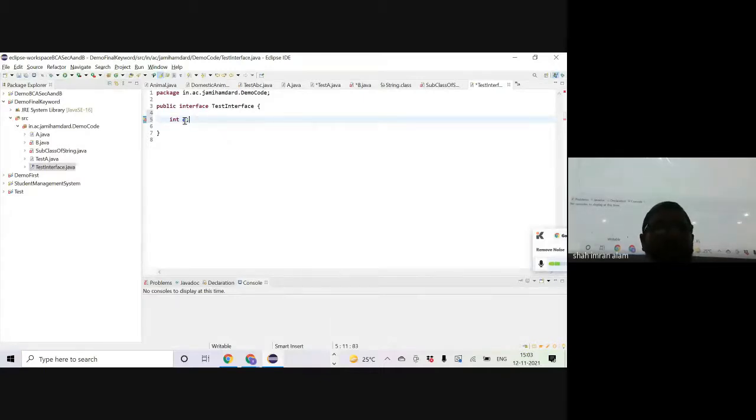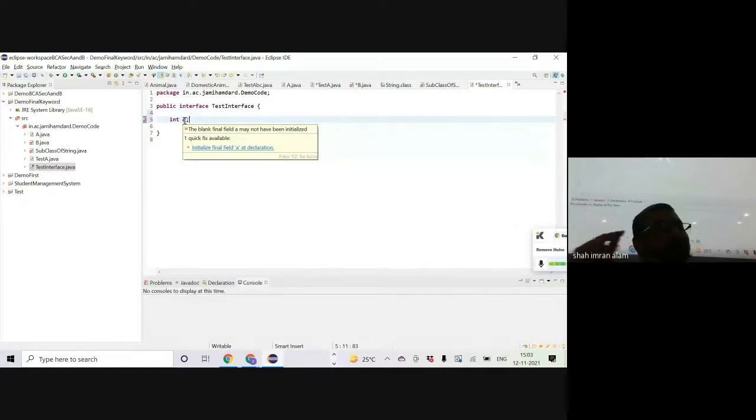See, I'm getting a compilation error in the interface: the blank final field a may not have been initialized. Normally, we get this error when we declare a variable inside a method and then try to use it, because a method local variable does not get a default value. A method local variable goes into the stack, so before using it, it must be initialized to some value. But an instance variable, as we know, is always initialized with a default value.